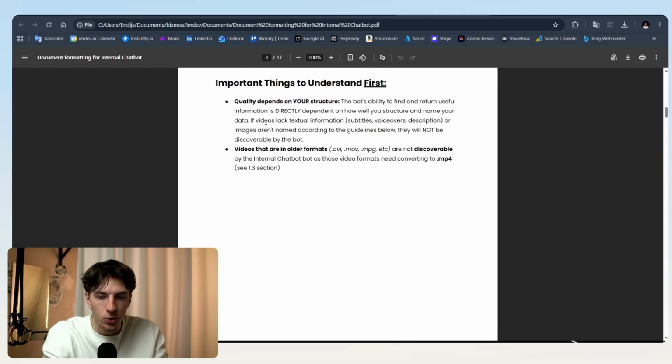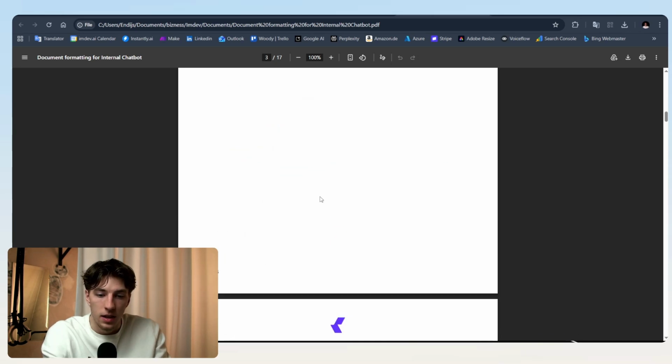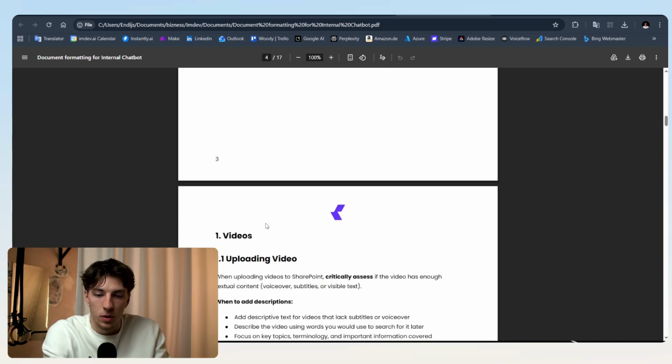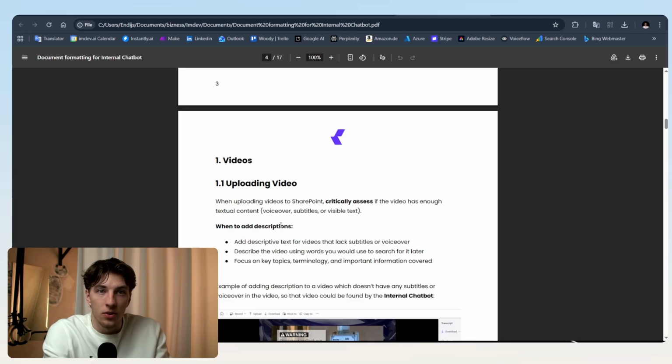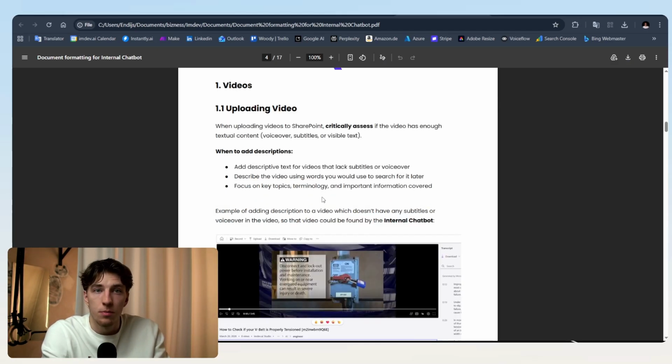I have two important things mentioned first, which I already mentioned, that the quality depends on your data structure. So if your files follow these rules, then you don't have to worry about the quality of the answers of AI. And the first topic is videos, as our custom internal chatbot can actually find info from the videos. And for videos, the most important thing is that when you're uploading a video, you have to basically assess if the video has enough information.